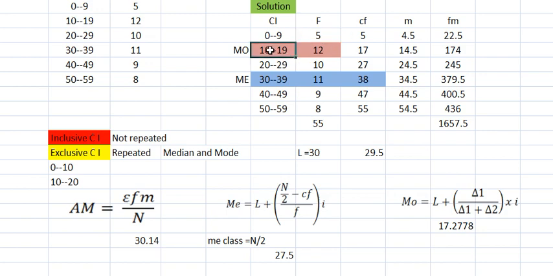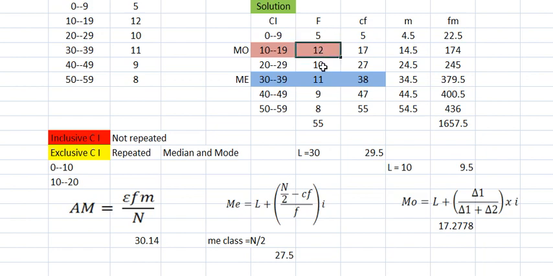So what is your L here now? 10. As I said, L we need to convert. So L is equal to 10. Then how to do this L now? Simple. 10 minus 0.5. Always 0.5 is fixed. Then the value is 9.5. Clear? 9.5 is the lower limit. Now you check it. So L is 9.5. Then delta 1 means what? This 12 minus 5. Delta 1 is 12 minus 5, which is 7.